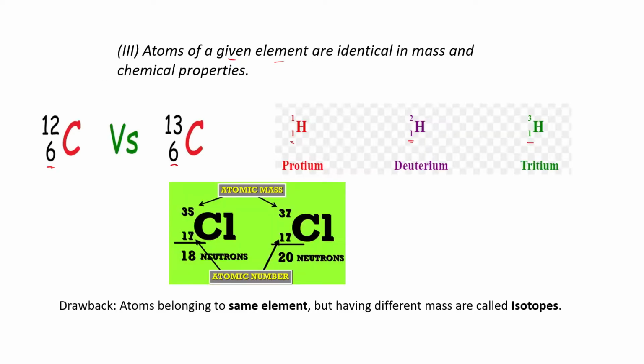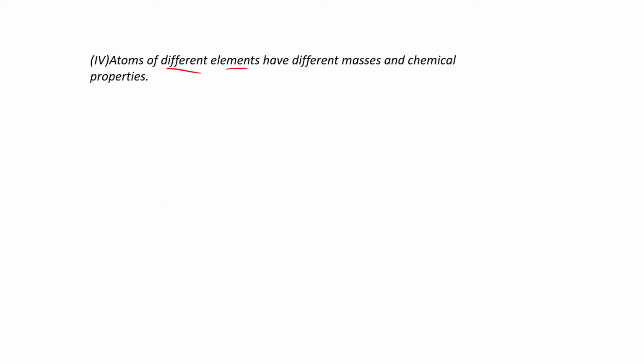Going further, we have postulate number 4, that is atoms of different elements have different masses and chemical properties. Again, you need to focus on a few words here, that is different elements. In the previous postulate we were talking about the same element. Now we are talking about different elements.